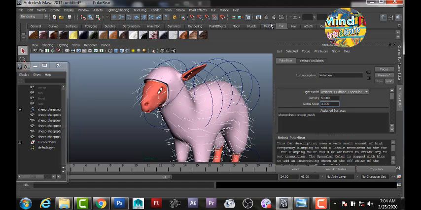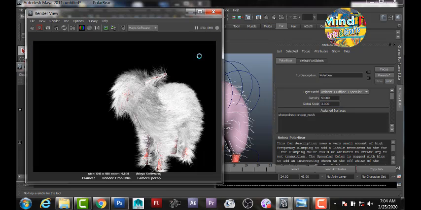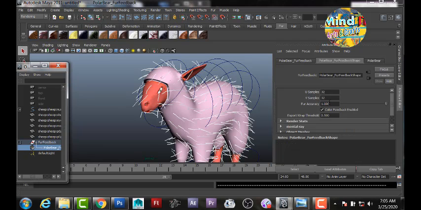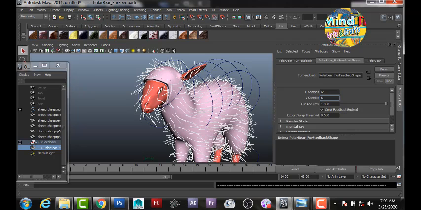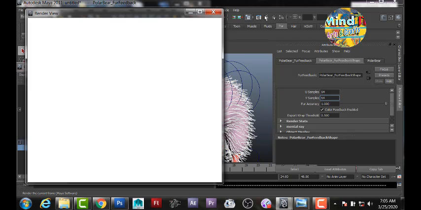I am increasing the overall size to 3, and you will see that the fur becomes too heavy and large in size. But the fur seems to be a little bit loose, so we are going to change the UV size, making the sheep fur more dense.